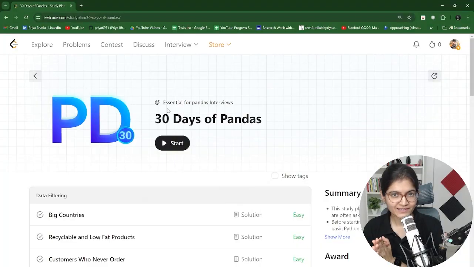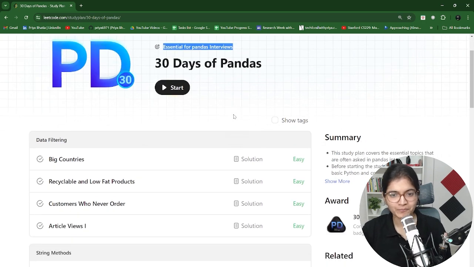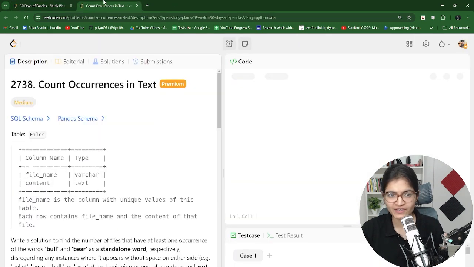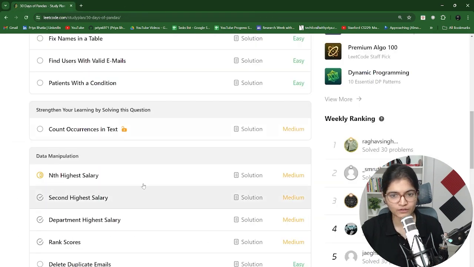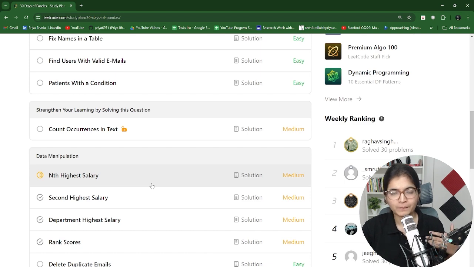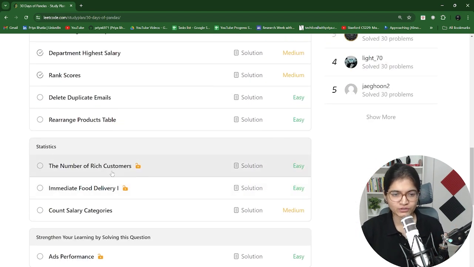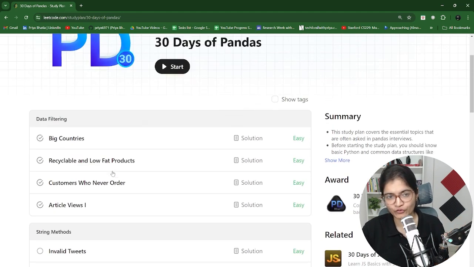So now, as you can see on the screen, we are solving the Essential 50 Pandas interview questions, right? There are multiple questions which are of the premium category, and I will definitely try to solve all of these problems as I have a subscription. So it is open on my platform, but it won't be open on yours, right? You would have to purchase a subscription for the same, but I would suggest there is no need, as I'm solving it step by step and telling you all the approach as well. I hope that would be really helpful for you all.